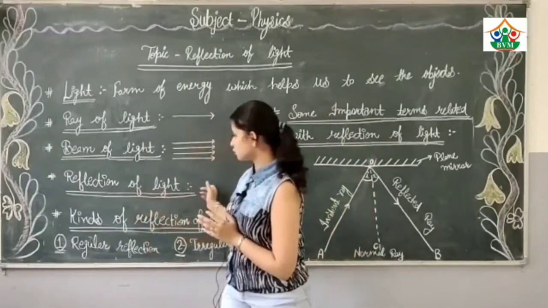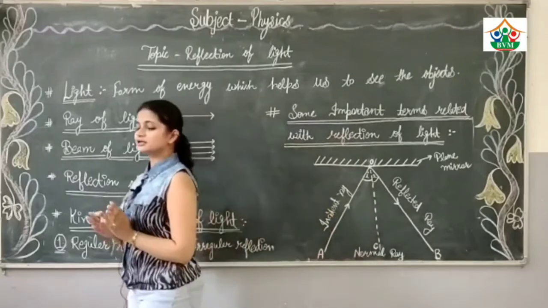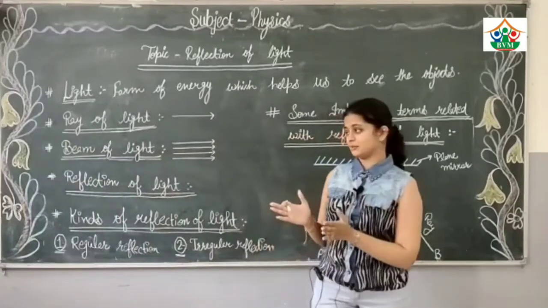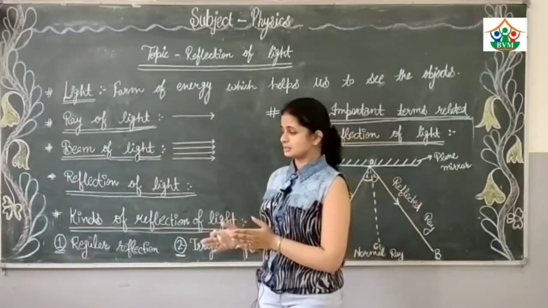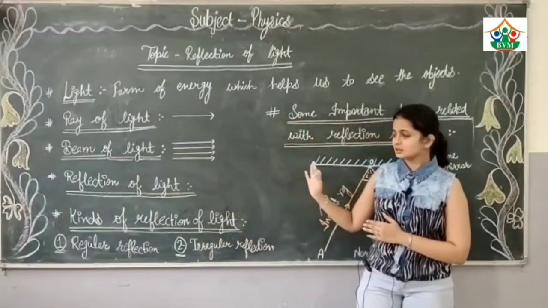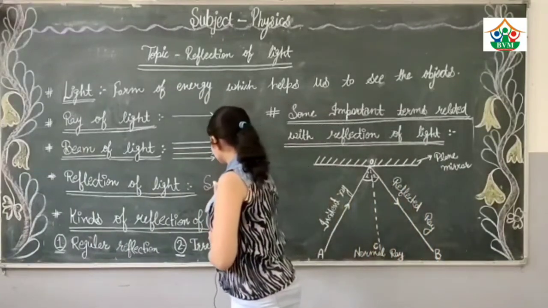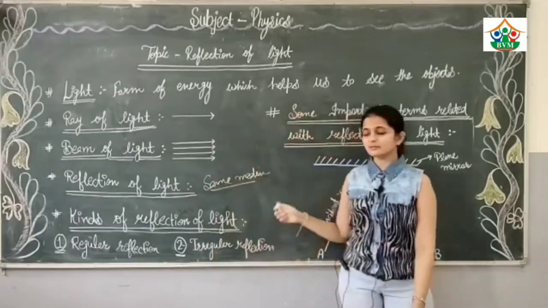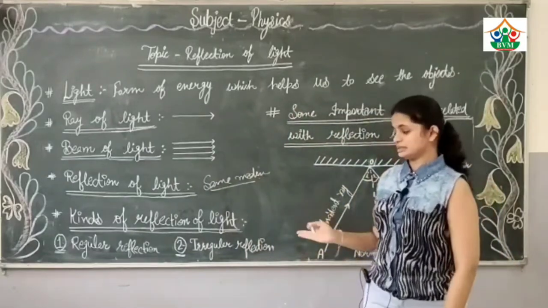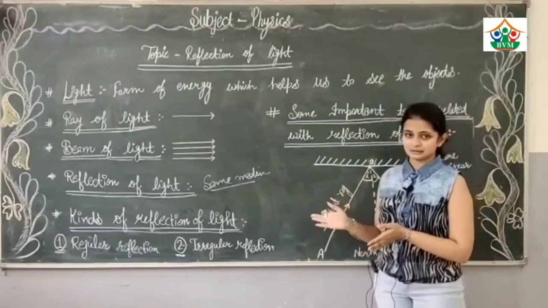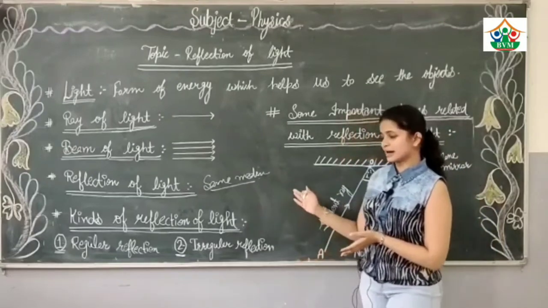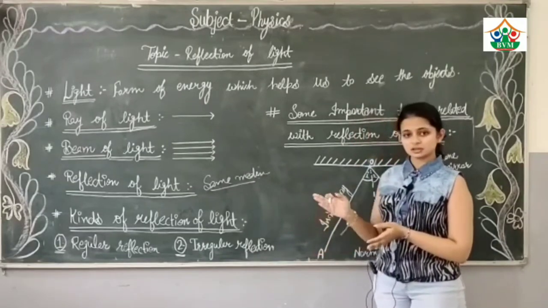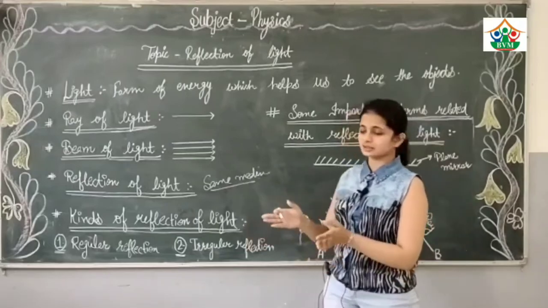After that, reflection of light. Now the main concept comes: reflection of light. The phenomenon of bouncing back of light in the same medium after striking any surface is known as reflection of light. Here we discuss one term, same medium. What do we mean by same medium? Same medium means if our light is moving in air, then it also gets reflected back in air. And if the light is moving in water or any other liquid, then it also gets reflected back in that liquid.